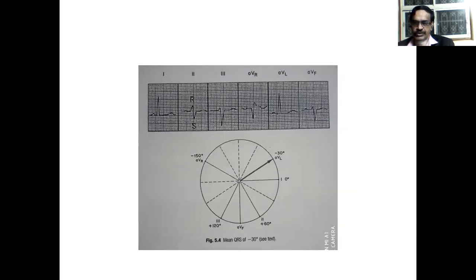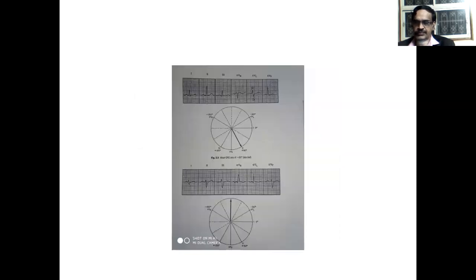Okay. Here you see lead 2. Lead 2 shows biphasic tracing. So lead 2 axis is plus 60 degrees. Perpendicular to it is plus or minus 90 degrees, isn't it? And minus 30 degrees, sorry, minus 30 degrees is the lead axis of aVL. Then you search for aVL. aVL has a prominent upper deflection. That is minus 30 only, isn't it? Mean QRS axis is minus 30 degrees, horizontal heart.